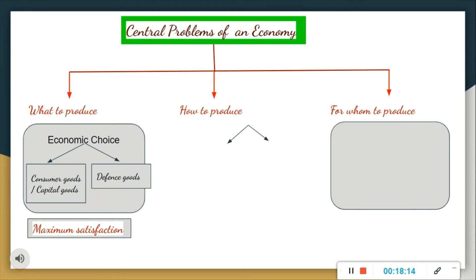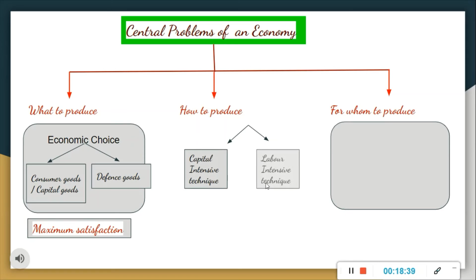It is a crucial aspect of any economy as a proportionate distribution of resources for the production of different goods to maximum satisfy wants is essential, right? We are producing which type of product, which product is giving us the maximum satisfaction. Clear? Now, second point, that is how to produce.